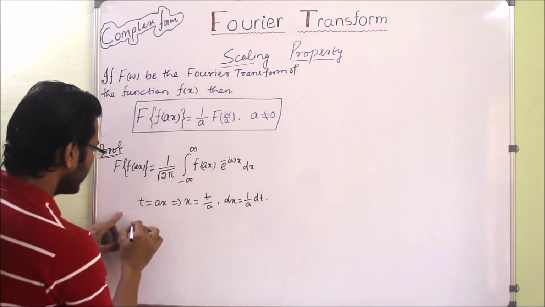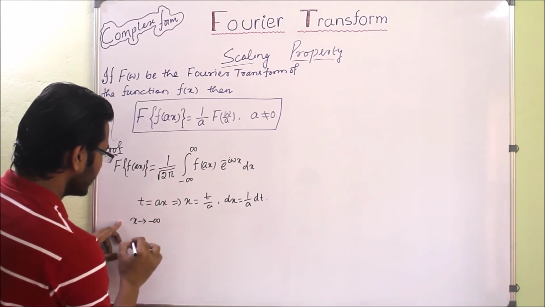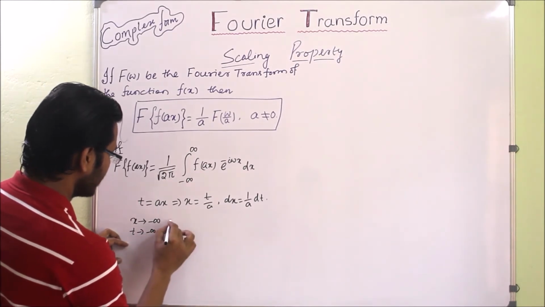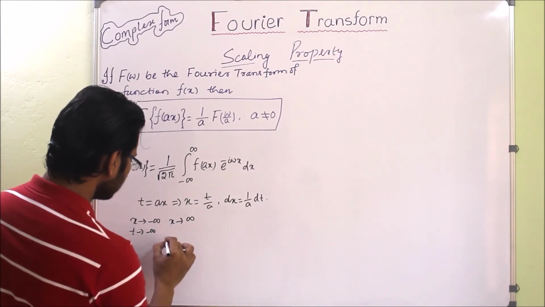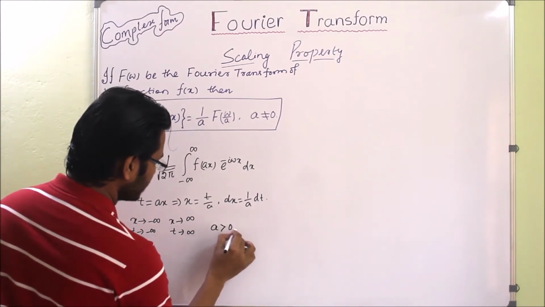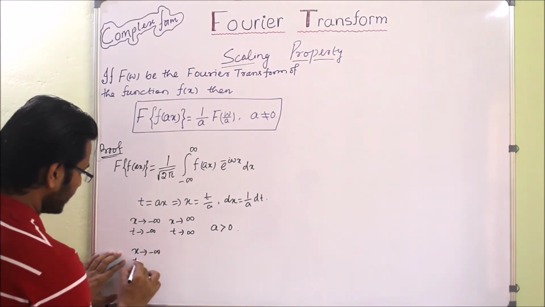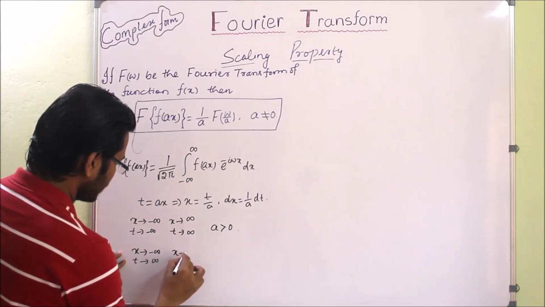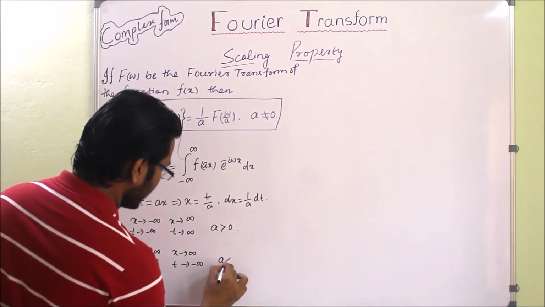Now we will see the limits. When x tends to minus infinity, t tends to minus infinity, and x tends to infinity, t tends to infinity. This is when a is greater than 0. Now when a is less than 0, x tends to minus infinity, t tends to plus infinity, and x tends to infinity, t tends to minus infinity.